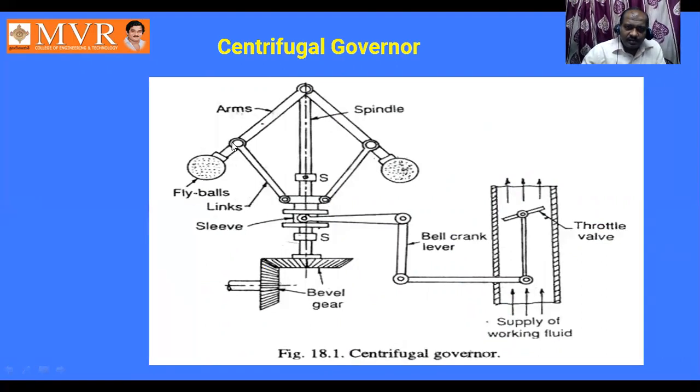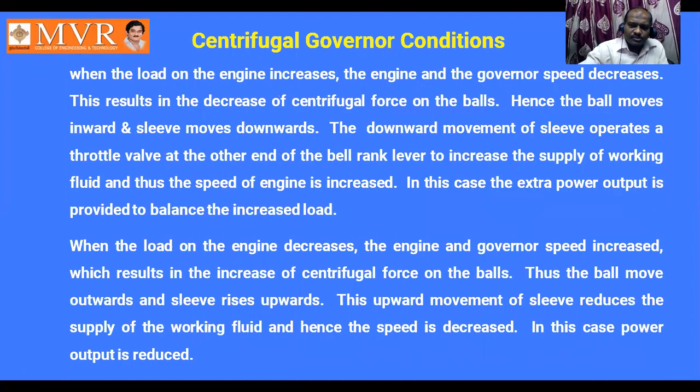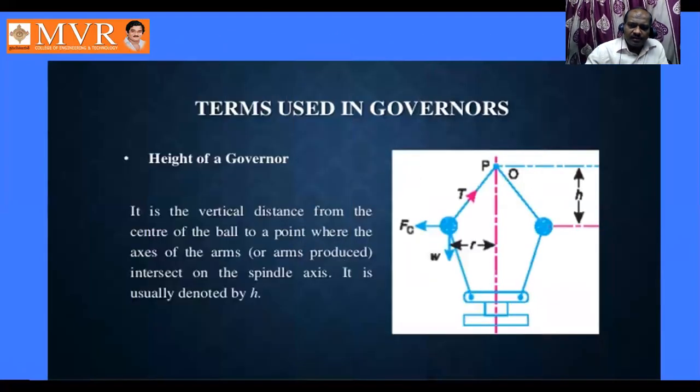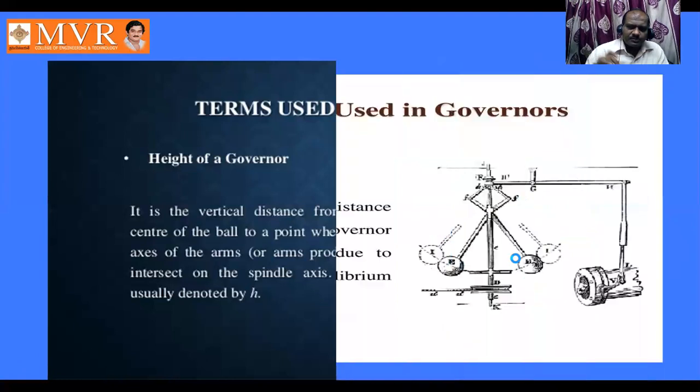Here you can represent the radius by the letter R. So at one position we have one R and at another position we have another R. The minimum distance gives the minimum speed and the maximum distance gives the maximum speed. R varies based upon the ball position. The maximum position is called the maximum speed and the minimum position is called the minimum speed.